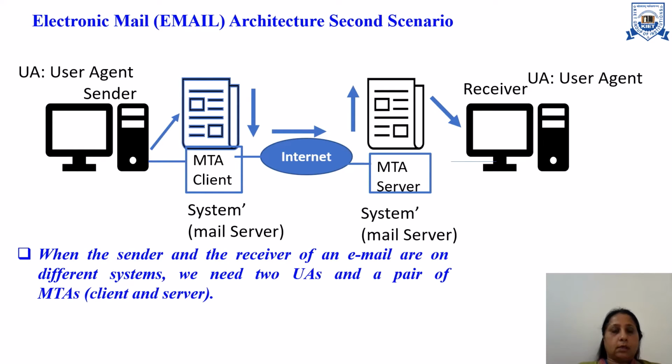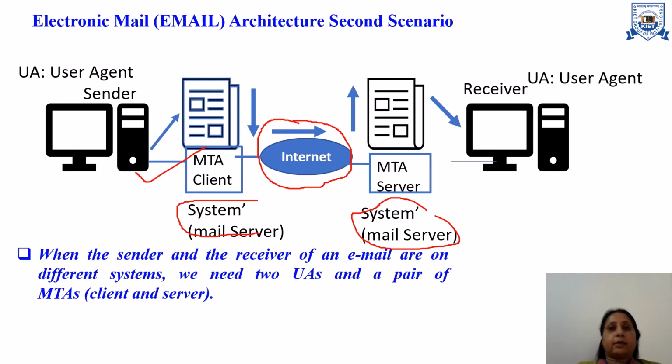The second scenario is where we are sending the mail with the help of the internet. There is no common system for sender and receiver. They have their own mail servers. Sender has a different mail server, receiver has a different mail server. They both are connected with the help of the internet. In that case, one more thing is added, that is the MTA, message transfer agent. Here we have a pair of message transfer agents: one is the MTA client, another one is the MTA server.